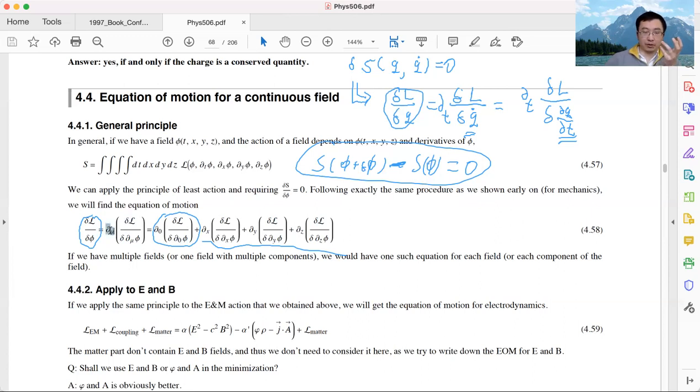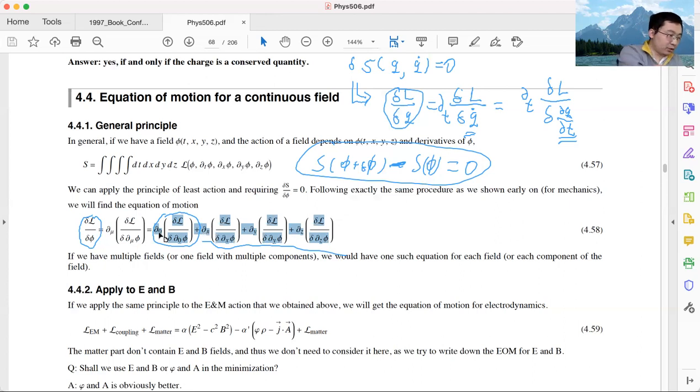We have a derivative of mu here, and we have a derivative of mu here. The mu index is repeated twice. The repeating index means we take this mu over 0, 1, 2, 3, and add them together. So this is just a more compact way to write down this sum. This is the equation of motion for a generic classical field.